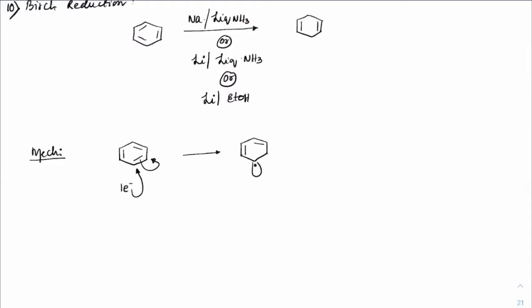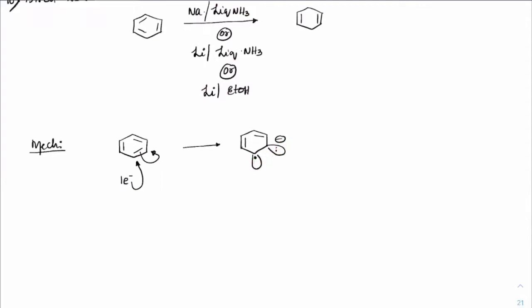So an electron will be coming here, and here you will have negative charge, because the entire pi cloud gets shifted onto this carbon. But you can see this is also a radical, this is also a radical, and these are all electrons which are very close to each other, so they will repel each other.